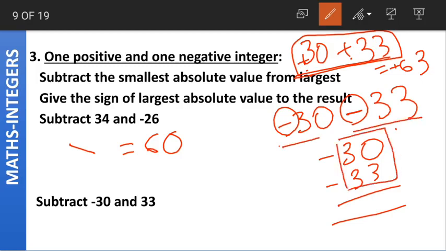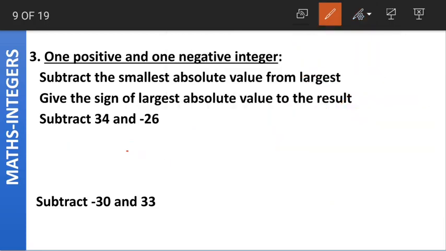so we add up both their absolute values. 30 plus 33 is 63, and as both the numbers are having the negative sign, the same negative sign is applied to the answer as well. Is it clear? Minus 30 minus 33, both the integers are having the same signs, so we add both their absolute values, and the sign which is carried by both the integers is placed for the result as well. So minus 30 minus 33 is equal to minus 63. The answer is minus 63.